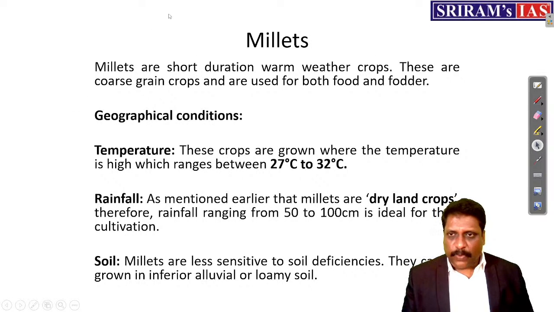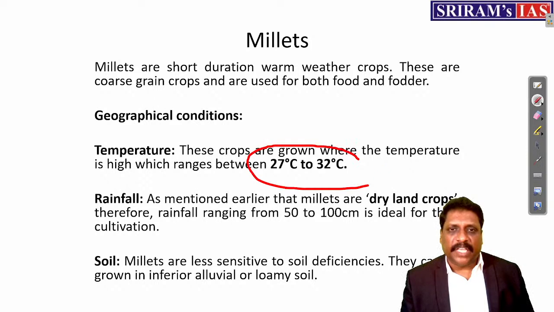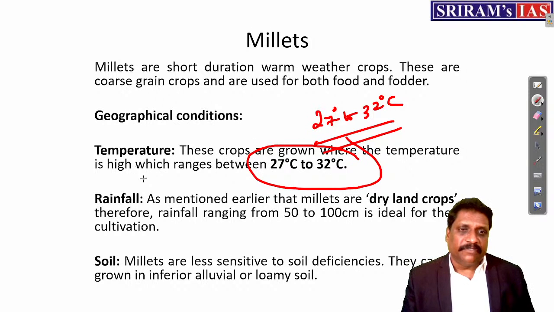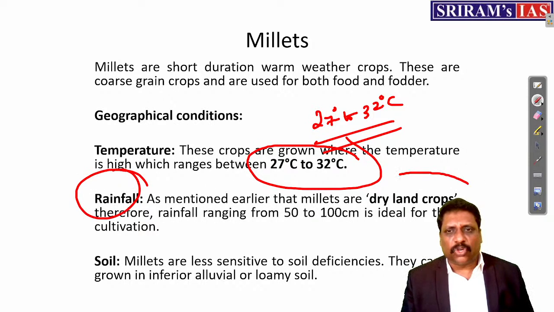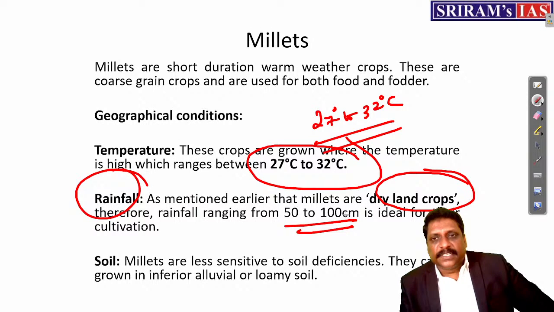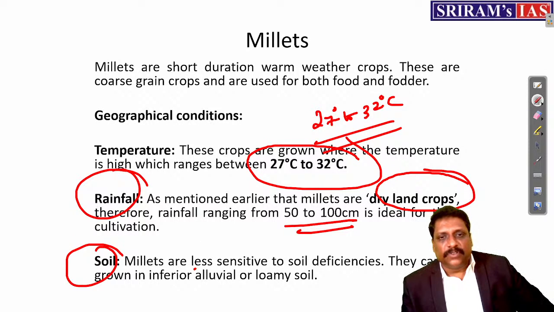Now, temperature, I said it is warm, hot. But millets can be grown even if the temperature is 27 to 32 degrees centigrade, right? Millets can be grown in very hot conditions. Rainfall, you call them dry land crops. Even in places which experience 50 to 100 centimeters, millets can be grown. And soil, millets are less sensitive to soil deficiency.